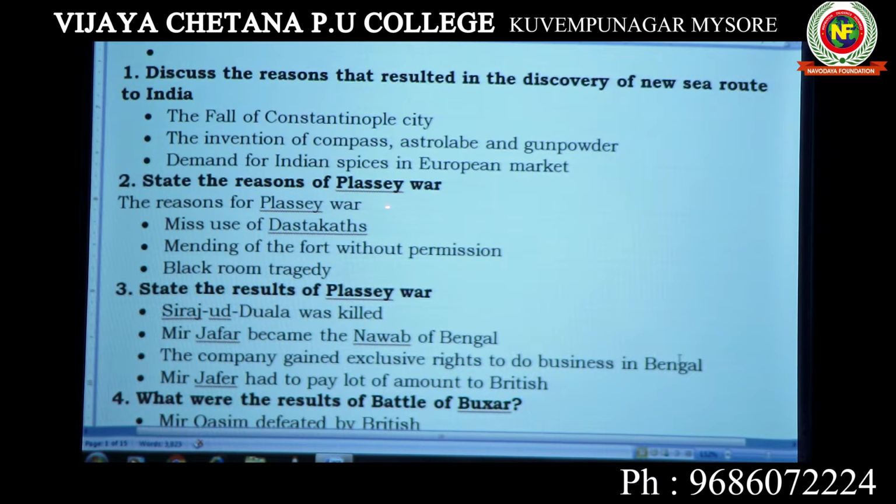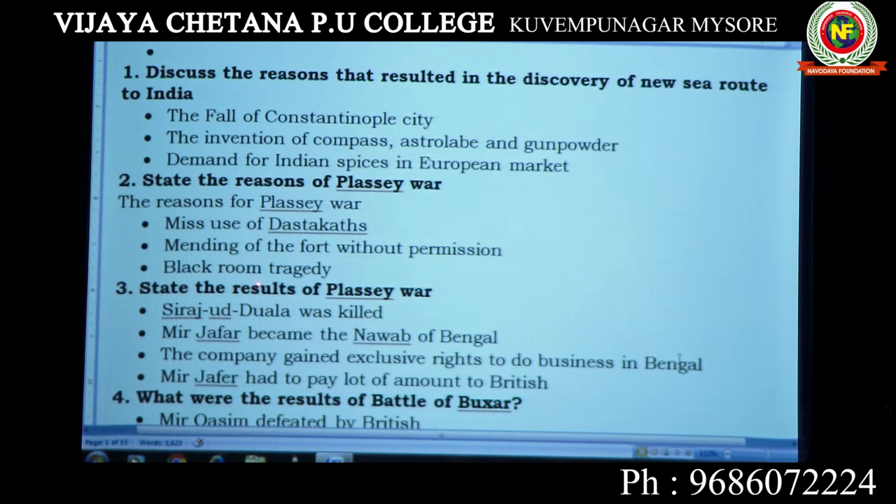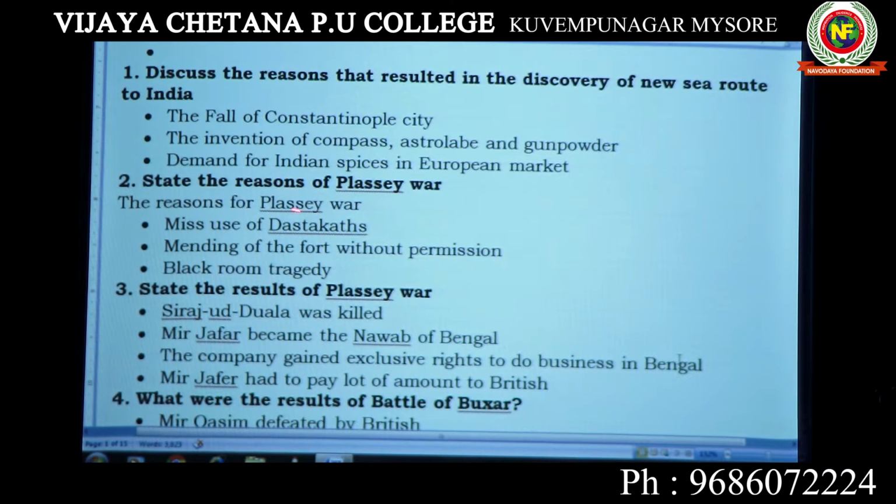Plassey is the other important question. State the reasons for the Plassey War. Plassey has three reasons: one, misuse of Dastaks; second, mending of the fort without permission; and next, the Black Hole tragedy. These 3 points are to be written for 2 marks. So this much is enough for 2 marks. State the reasons for the Plassey War.